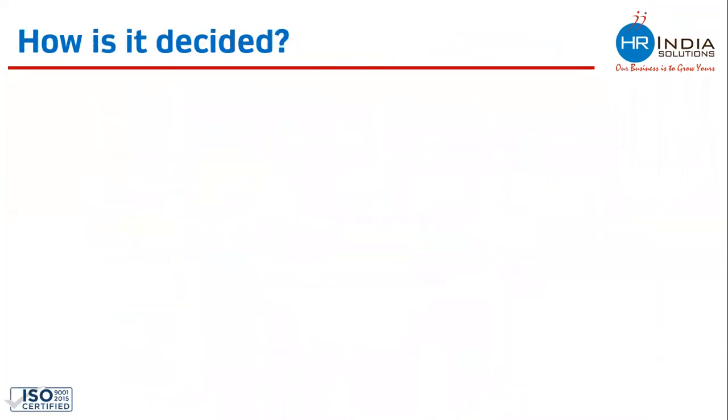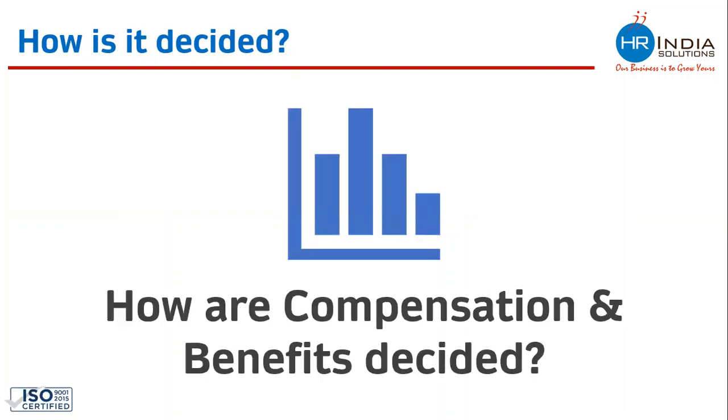Let's see how compensation and benefits are decided. Whenever any company goes for hiring anyone, or whenever they decide that they need to hire for any position or they create a new position, what is the salary which should be paid to that position? How do they decide, how does an organization decide what should be paid to any particular position? Compensation is a broad word. Compensation can be divided into two major categories. One is salary, another is wages.